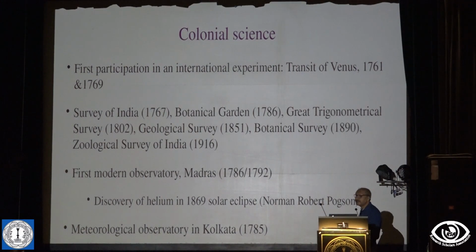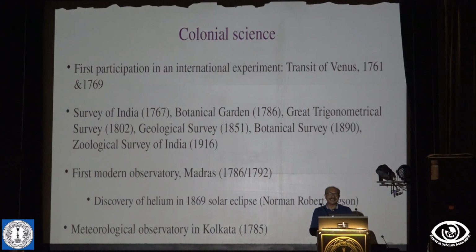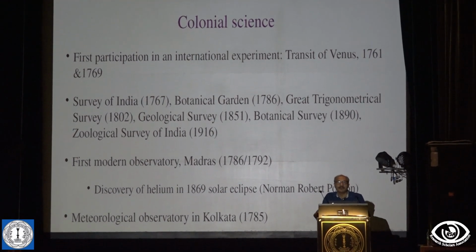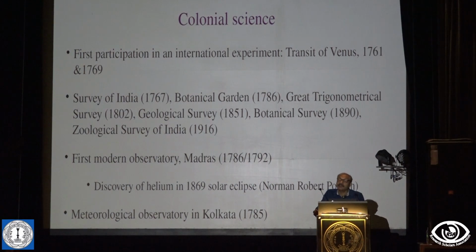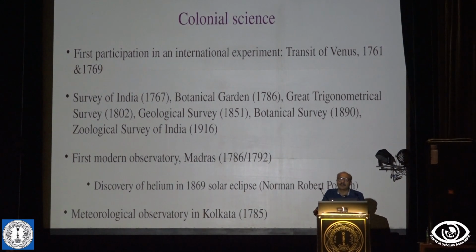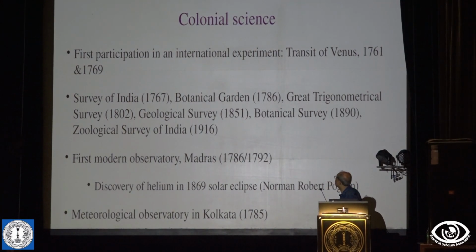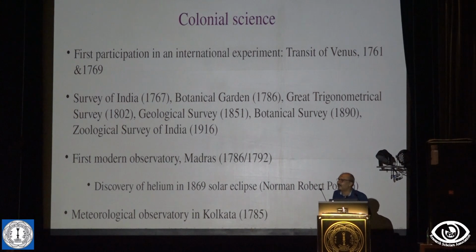Nowadays we talk of international experiments, but the first international experiment that India participated in was way back in 1761. All over the world, scientists were observing the transit of Venus, because this transit of Venus measurement in 1769 actually gave us the scale of the solar system. Before that, we had some idea, but nobody really knew how far the sun or Venus was. So the size of the solar system was found in this experiment, and there is a nice story there, but I don't have time for that.